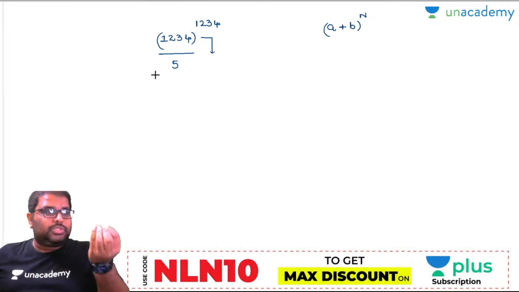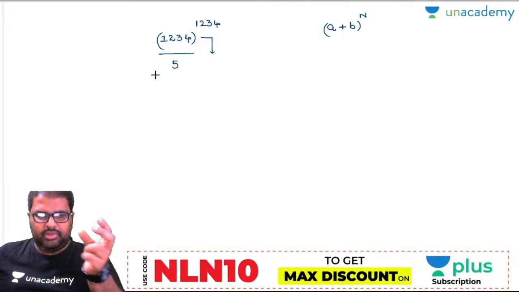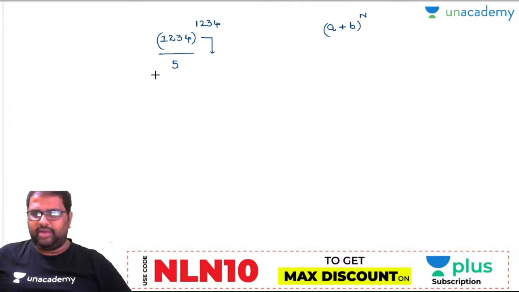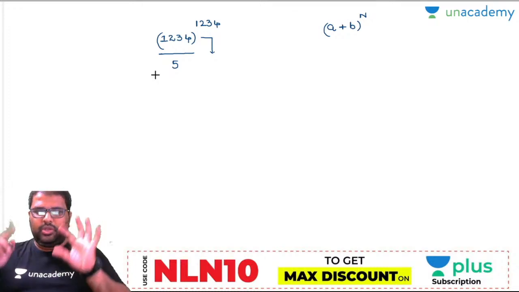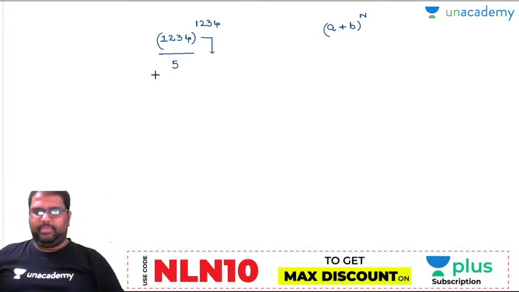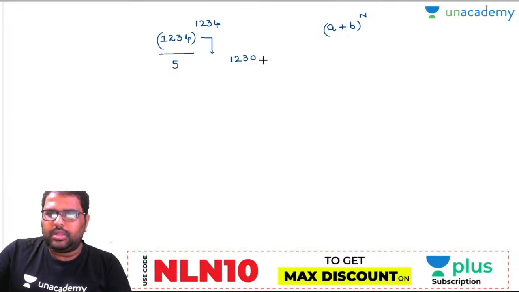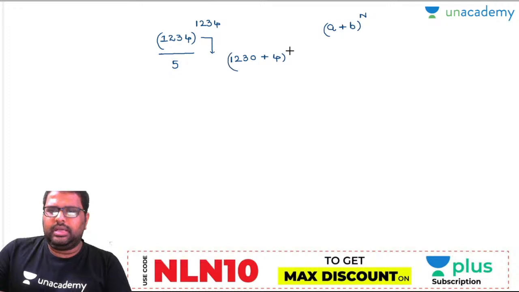So the number has to be divisible by 5. If a number has to be divisible by 5, your unit digit must be either 0 or 5. So let's break down the numerator into the part which makes it easily divisible by 5. Can I write the numerator as 1230 plus 4 whole to the power of 1234? Yes, let's check there.